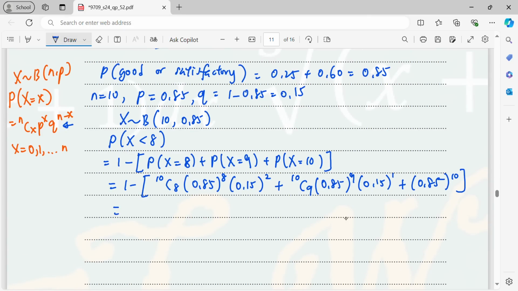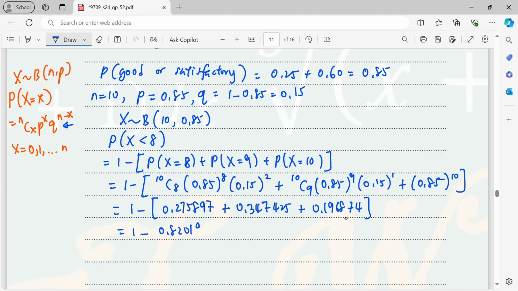Okay, then now when you calculate, it will be 1 minus 0.275897, then plus 0.347425, lastly 0.196874. So here it will be 1 minus 0.820196. This is going to be 0.179804. Now I round up to 3 significant figures. Since the next one is 8, you round up, 79 becomes 80. So 0.180. That is the probability of this question.